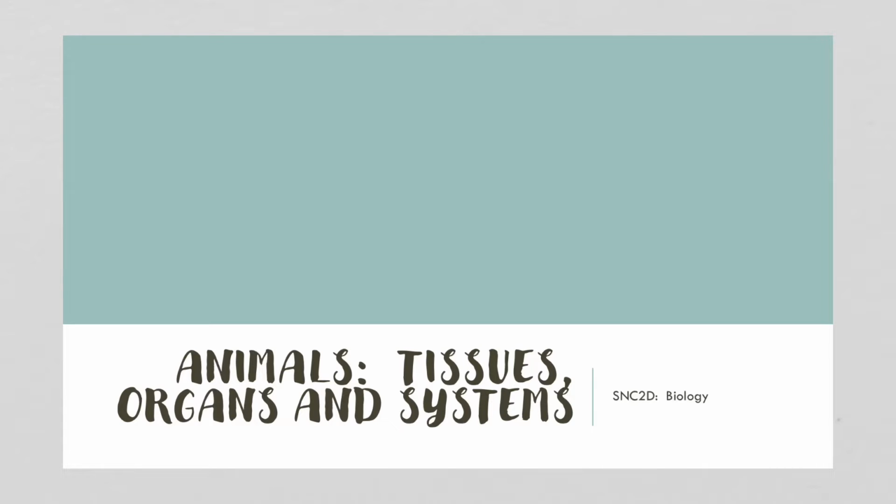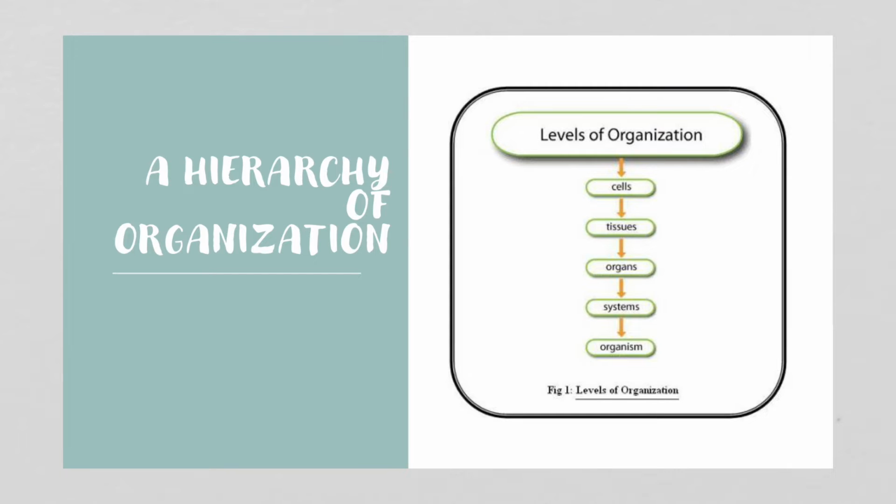In this video, we're going to talk about animals, their tissues, their organs, and their systems. So a hierarchy of organization. So there are levels of organization. So we start with cells. Cells group themselves into tissues. So specialized cells perform specialized functions.